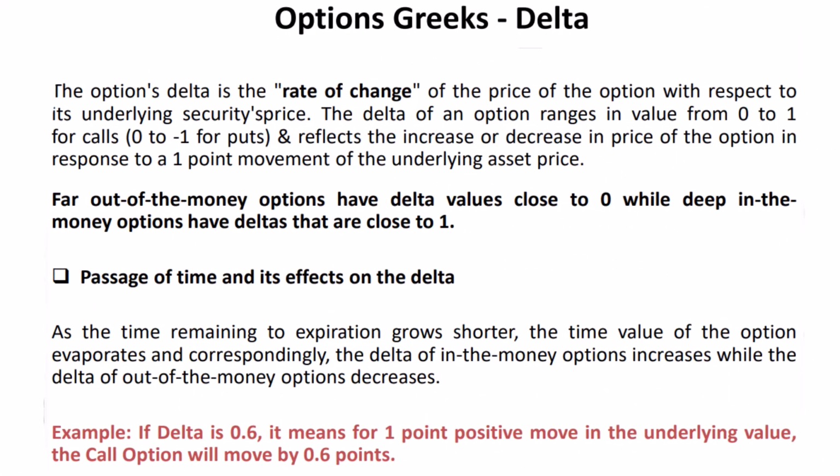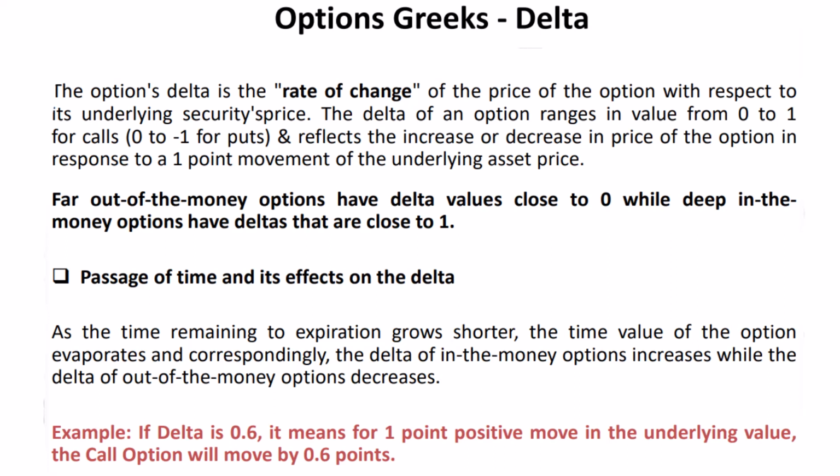Let's explore options Greeks, starting with delta. The option's delta is essentially the rate of change of the option's price with respect to its underlying security's price. For calls, delta ranges from 0 to 1. It reflects how much the option price increases or decreases in response to a 1-point movement in the underlying asset's price. Options that are far out of the money tend to have delta values close to 0, while deep in the money options have deltas close to 1.